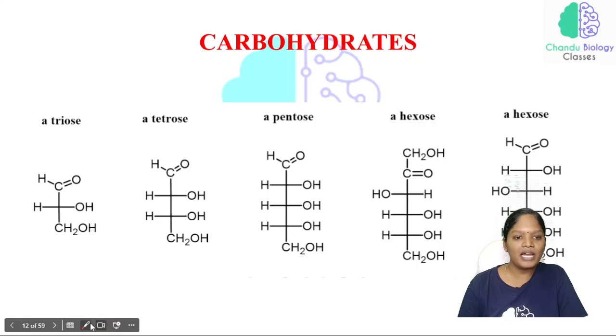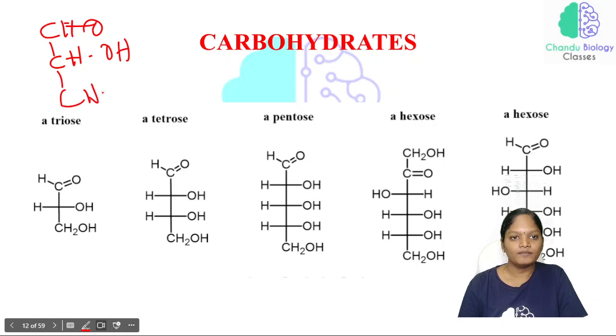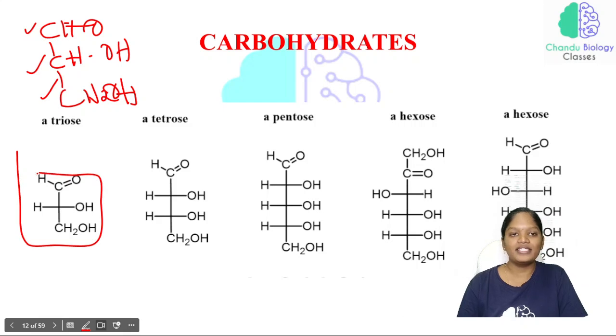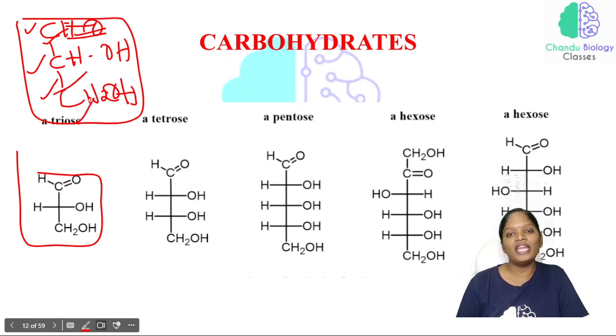So the simplest molecular formula of this is CHO, CHOH. Just listen to this structure. CHO, aldehyde group. So we can classify this sugar under the aldose sugar. And we are having 3 carbons, so we can say that this particular sugar is a triose.